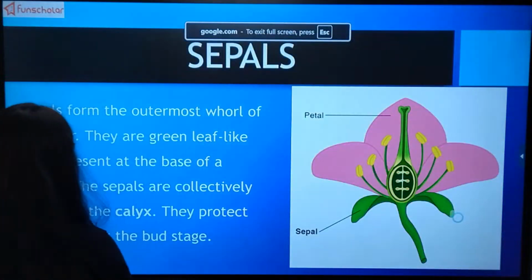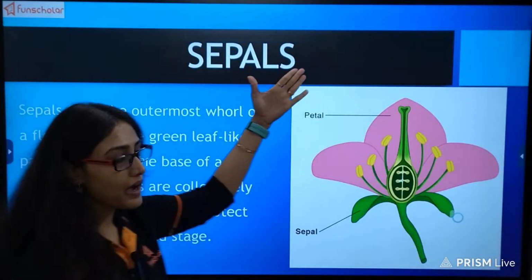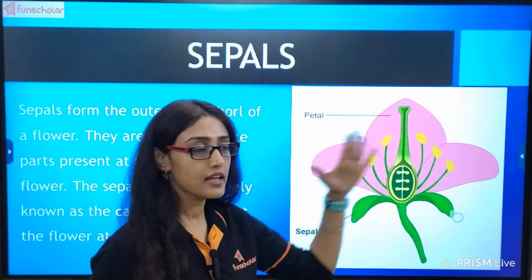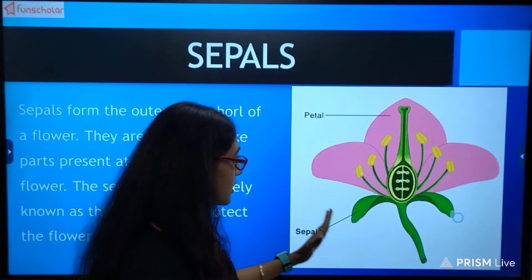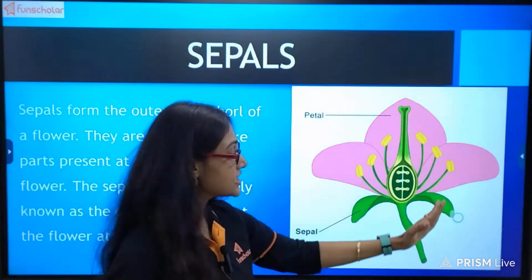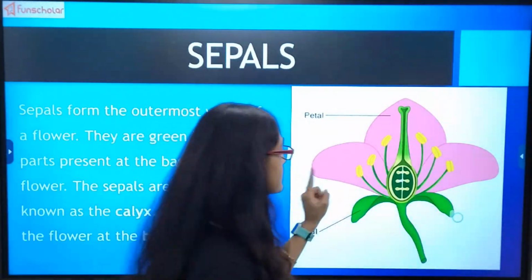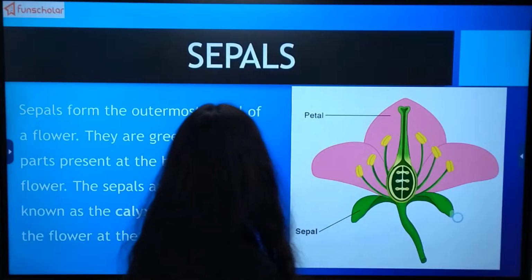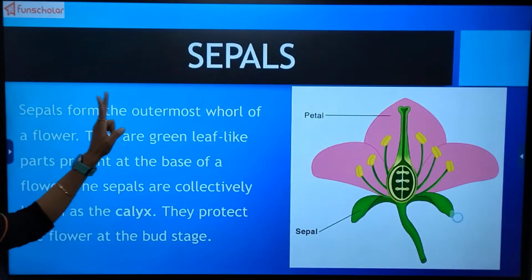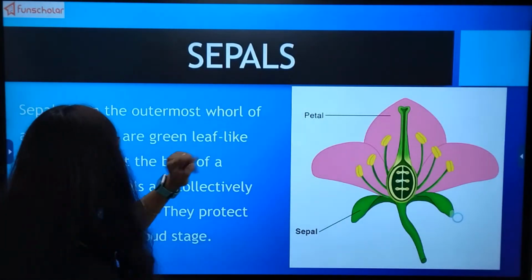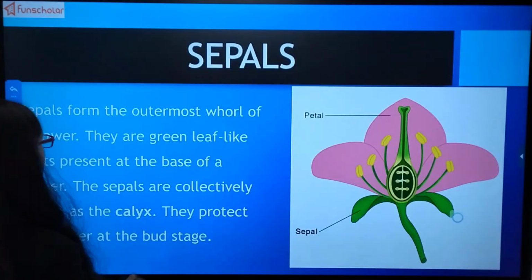Now the first part comes, the sepal. What did I just say? That the leaf-like structure which is attached to the thalamus is known as sepal. Sepal forms the outermost whorl or part of a flower.